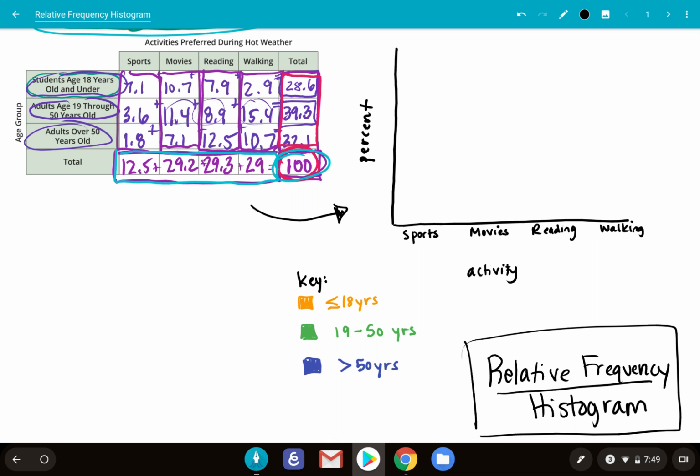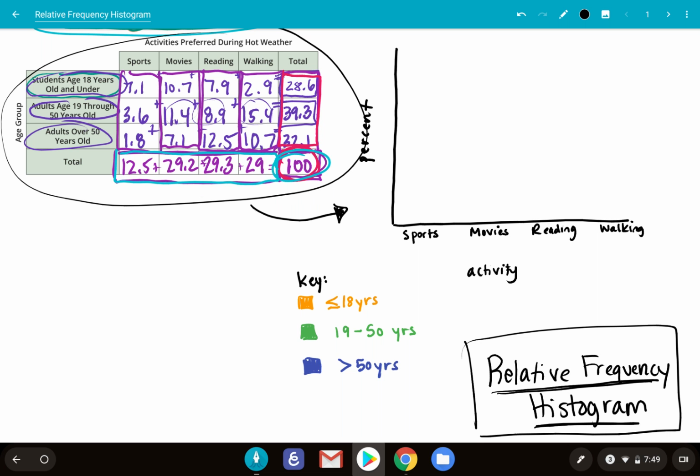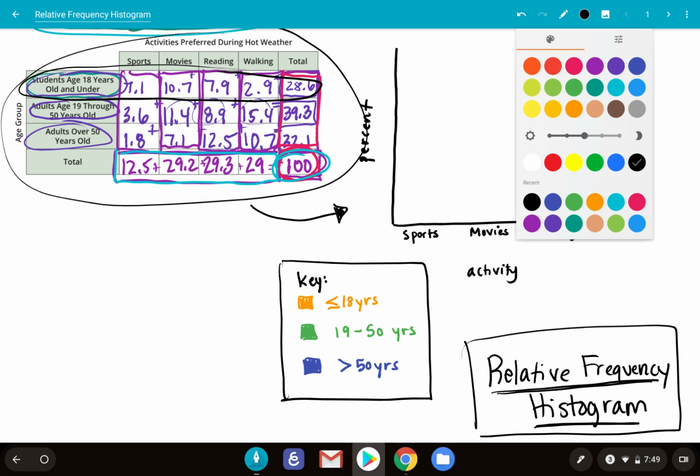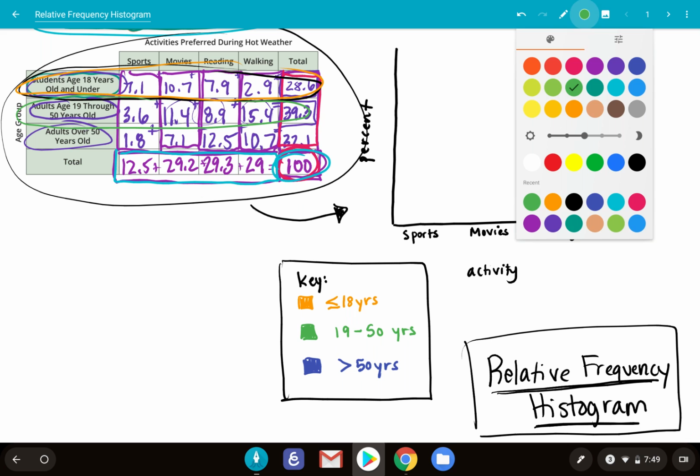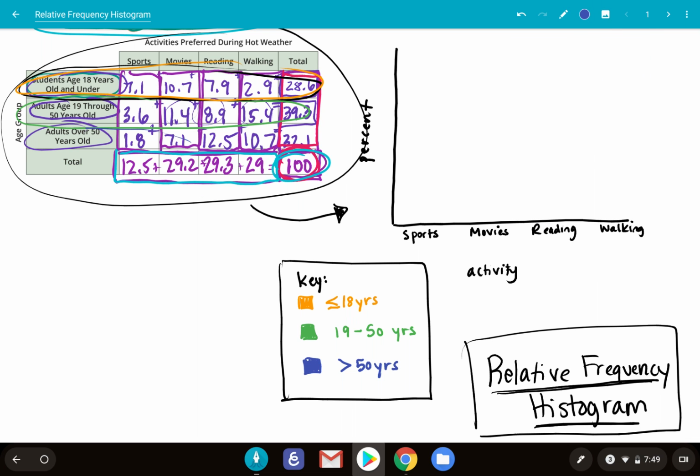Now that we have created this marginal relative frequency distribution, which is what we did in the last video, we're going to transfer that information to what's called a relative frequency histogram. Before we make our histogram, I'm going to point out that I am using this key here. I'm going to use the color orange to represent all of the information for students that are 18 years or older, this green color to represent students that are between 19 and 50, and blue to represent people that are 50 years or older.